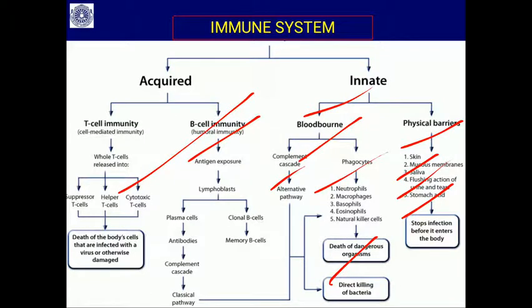B cell immunity works through the production of antibodies, and how exactly we will discuss later. T cell immunity is the cell-mediated immunity, by producing cytotoxic chemicals or by killing the infected cells. How all this works we will discuss later.